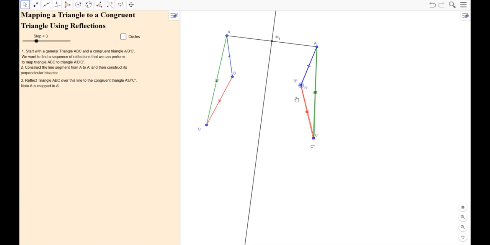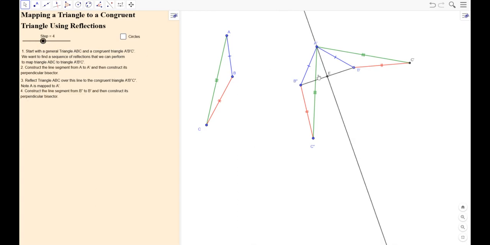Now, at this point you might be done, in which case you don't do any more. If B is the same as B prime, skip the next step. But if B double prime is not the same as B prime, we want to make sure that B double prime gets mapped to B prime, so we want another step. We do the same thing again: make a line segment going from B double prime to B prime, and do a perpendicular bisector there.